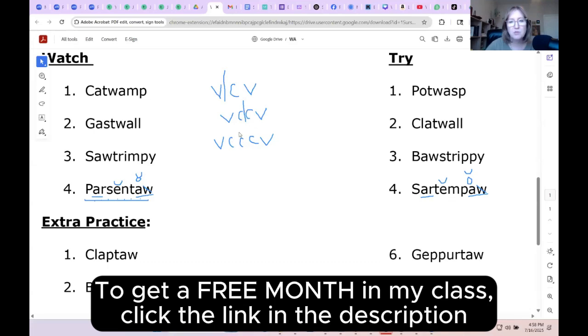When you have 3 consonants between the vowels, you're going to split it right there. So let's figure this out. Vowel, consonant, consonant, vowel. Here is 1 split. Vowel, consonant, consonant, vowel. Here is another split. So we have 3 syllables split correctly. It's important to split syllables correctly for reasons that I'll explain when we have that class. But this is how you can make that word into 3 smaller parts.